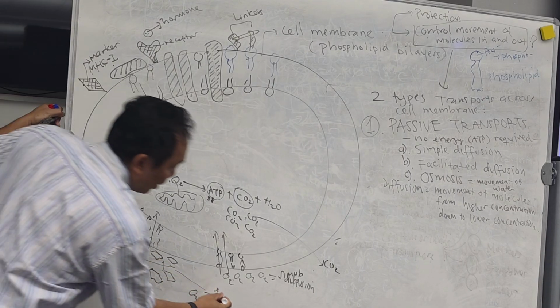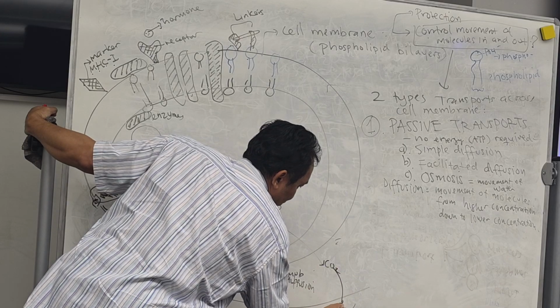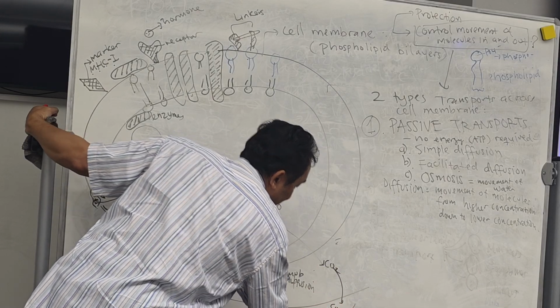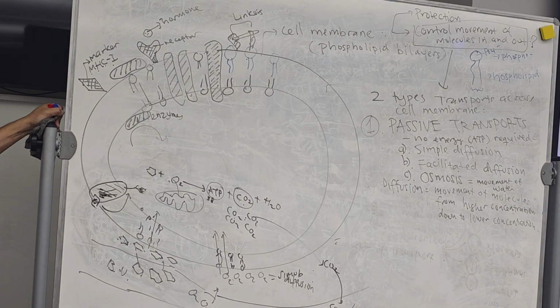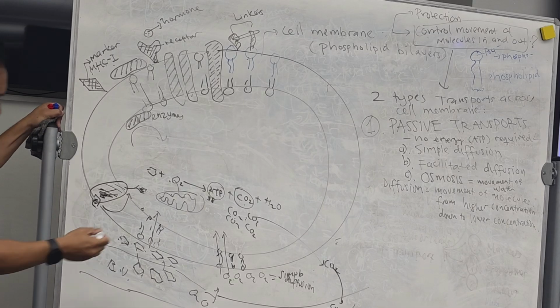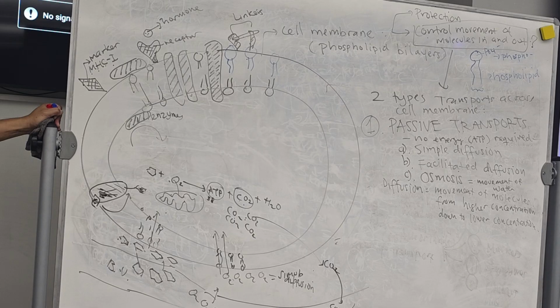And then from here, carbon dioxide will enter into our blood vessel, will be carried into your lungs, and it's going to go out from your body. You exhale. You breathe out carbon dioxide. You follow this? That's an example of passive transport.